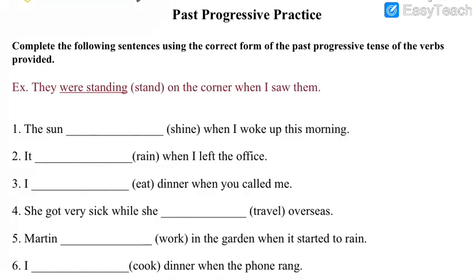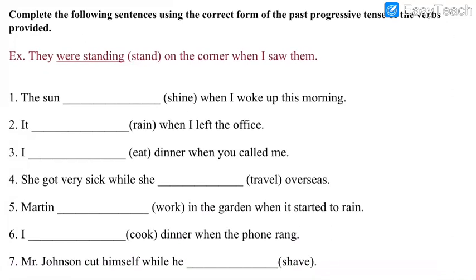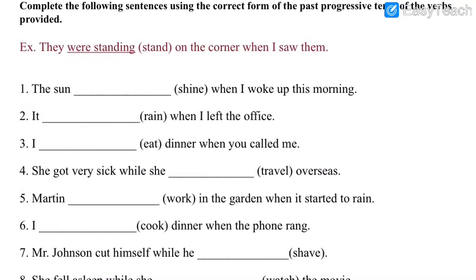Past progressive, that means past continuous practice. Now you have to complete the sentences using the correct form of past continuous tense of the verbs provided. Again, whatever you did in the textbook, the same thing you have to do, but here extra questions are there. Even one example is given, and I know that you do not need the example because we have solved many sentences in the textual exercises.